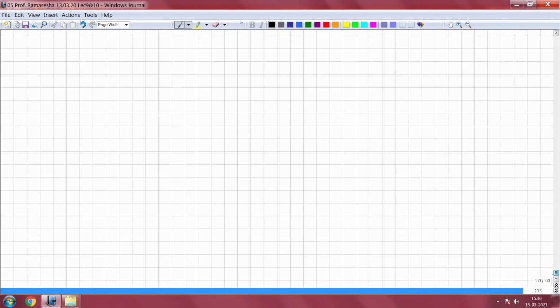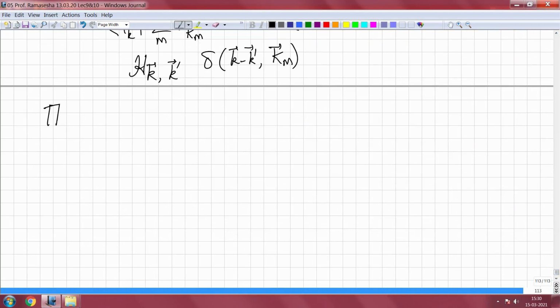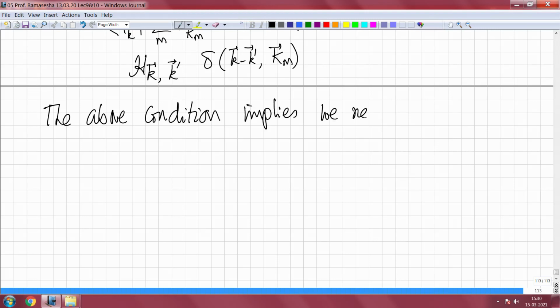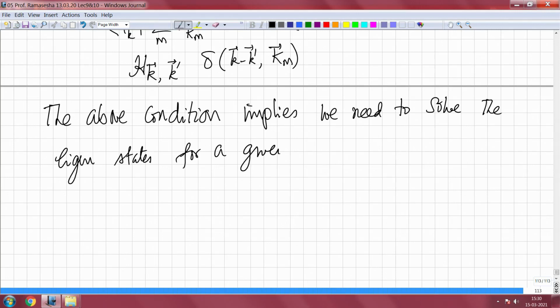What it means is that this implies we need to solve the eigenstates for a given k every time, that is each time.